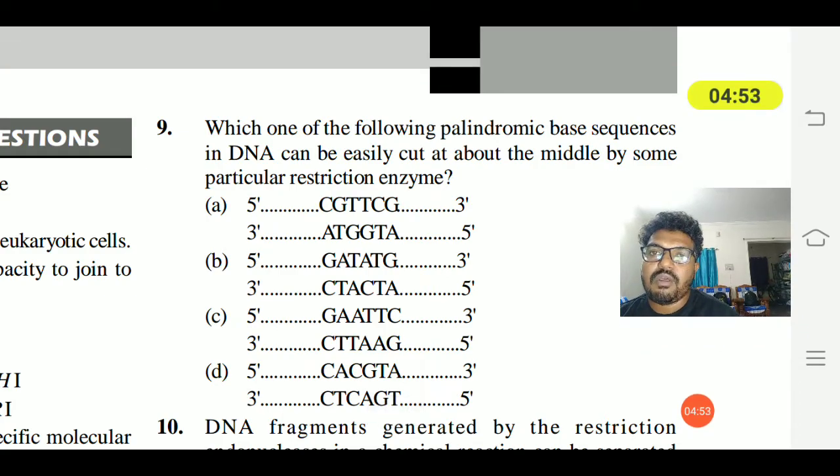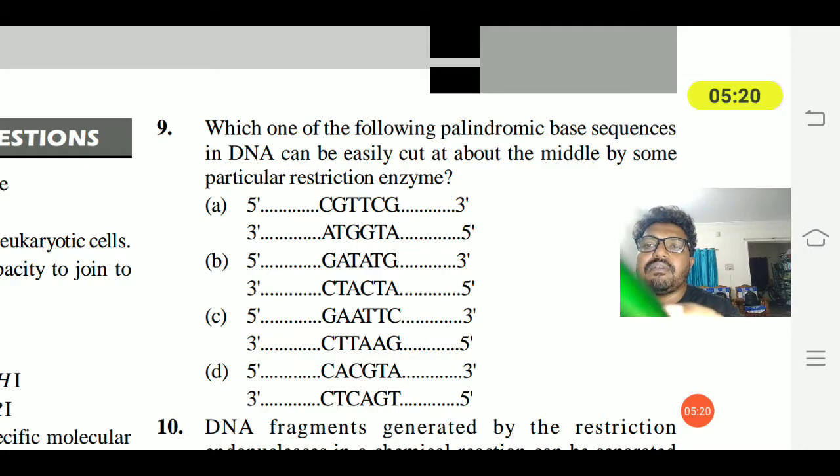Which one of the following palindromic sequences in a DNA can be easily cut at about the middle by a particular restriction enzyme? Before going to the options, what is a palindromic sequence? When you read left to right or right to left, it gives the same meaning, the same letters should be there, and that we call a palindromic sequence.